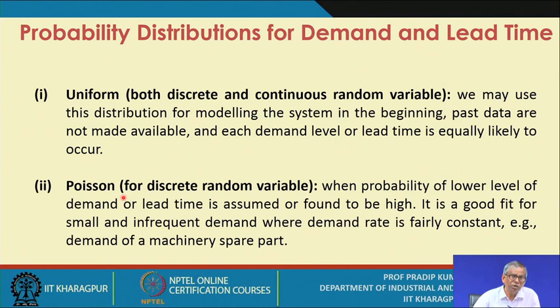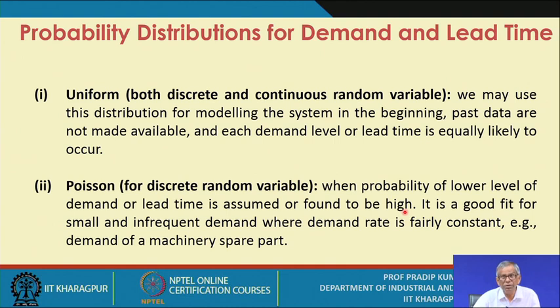The next important distributional assumption is Poisson, and the Poisson distribution is used for discrete random variables, when the probability of a lower level of demand or lead time is, relatively speaking, assumed or found to be high.